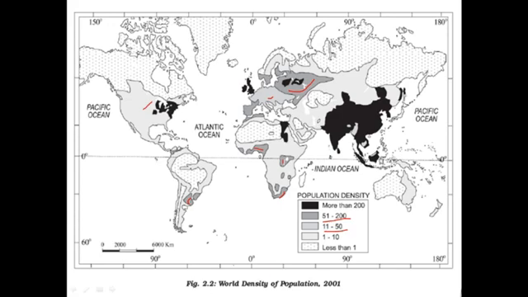Now next is 1 to 10 density. These are the areas where density is 1 to 10, and less than 1, the dotted areas, these dotted areas are having density less than 1 per square kilometer.